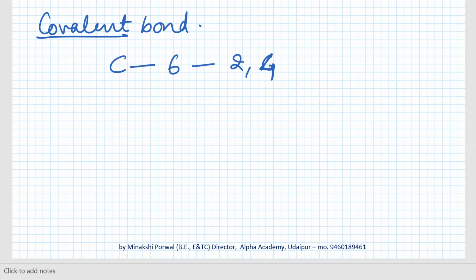If any atom has 4 electrons in its outermost shell, it is not easy for it to gain 4 electrons or to lose 4 electrons. When there is 1 electron short, it's easy to gain. When there is 1 electron extra, it's easy to give. But when there are 4, it's not possible to give and take. So atoms which have a half-filled outermost shell share electrons.